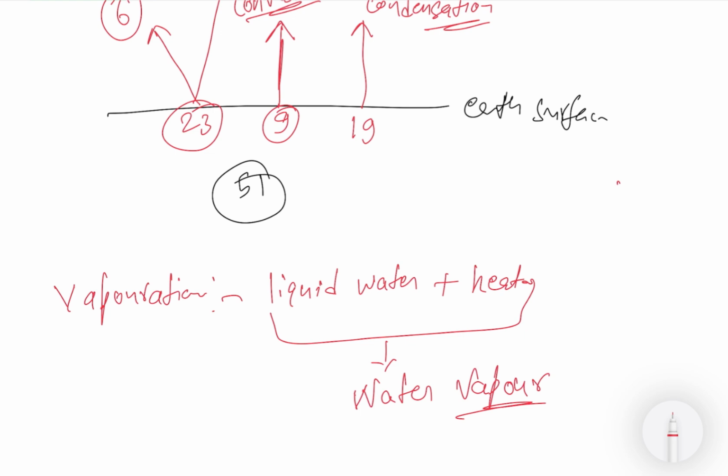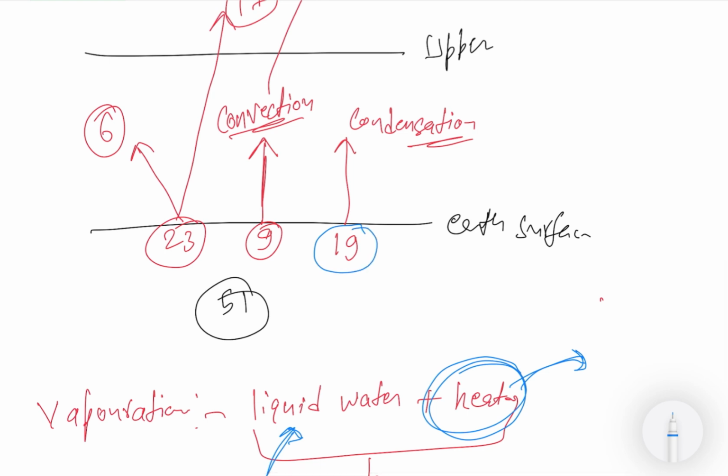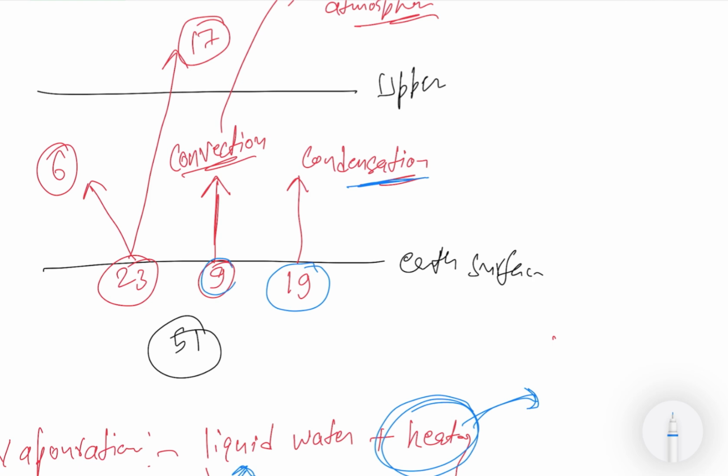Condensation is just the opposite of vaporization. If water vapor is converted to liquid water, this is called condensation. And you know that when water vapor is converted to liquid water, some heat is released. So in condensation, water vapor becomes liquid water and heat is released. This 19 units of heat is released by condensation, and that is absorbed by the gases present. So the 9 units from convection and 19 units from condensation are both absorbed by the air gases